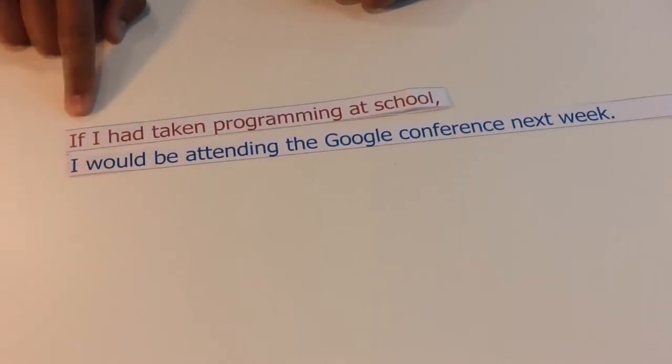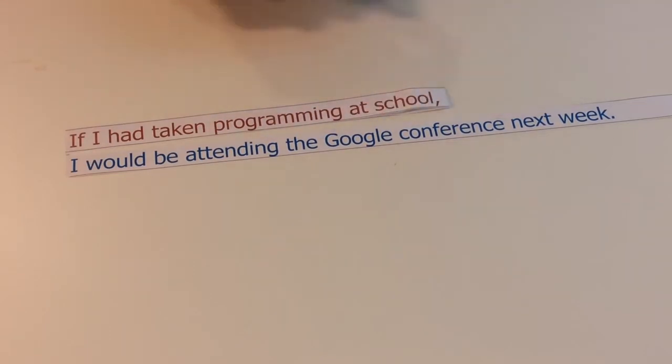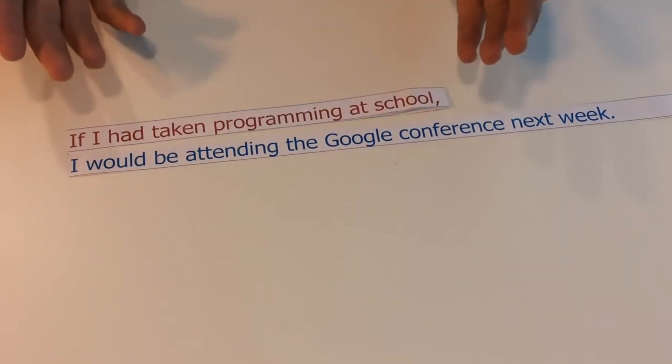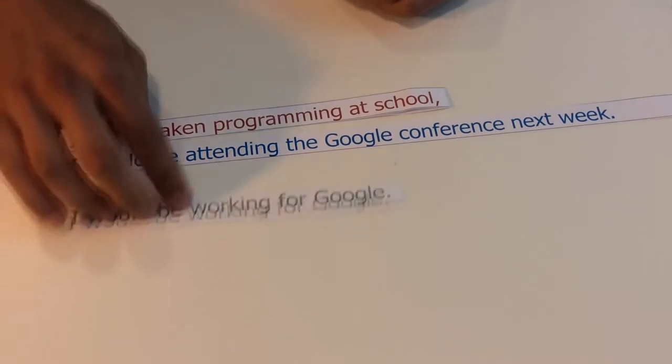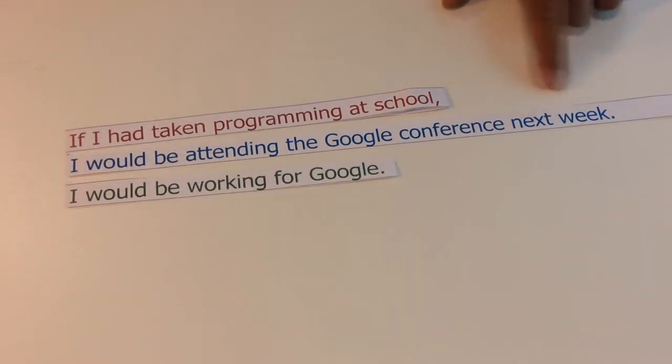But can we do the future? Well, let's have a look. If I had taken programming at school, I would be attending the Google conference next week. Yes, we can. As you can see, the only difference between the present and the future is the time expression. The formula is exactly the same, would plus the infinitive, second conditional.